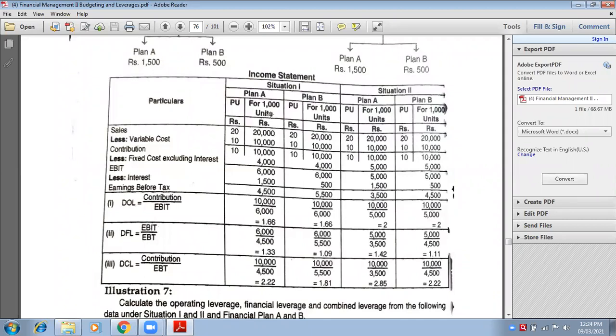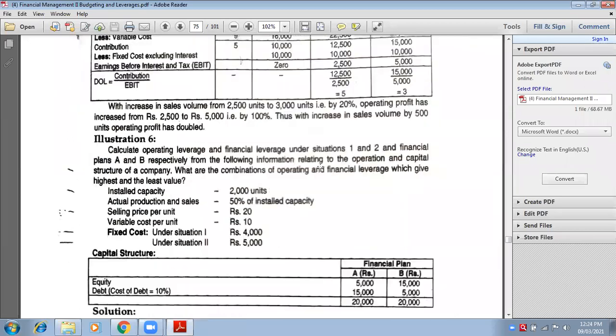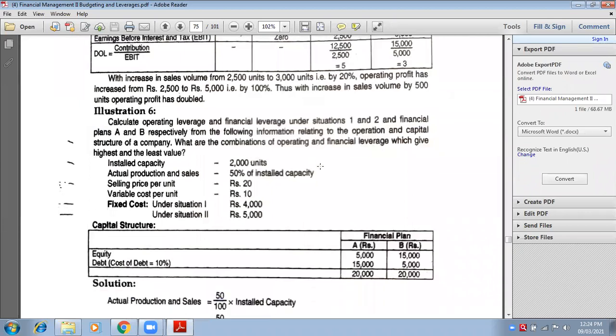So see in the solution part, less fixed cost. Situation 1 plan A 4,000. Situation 1 plan B 4,000. So whether it is plan A or plan B, it belongs to situation 1, no? And he says in the question that situation 1 fixed cost 4,000. And under situation 2, how much is the fixed cost?